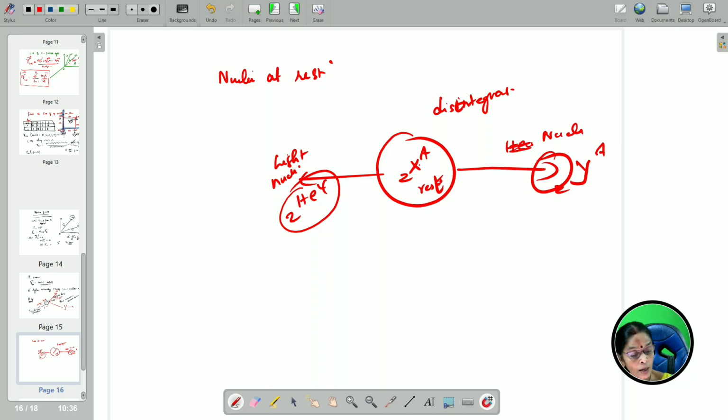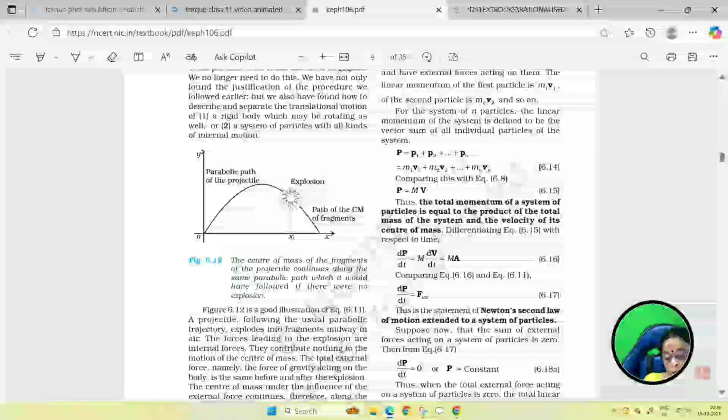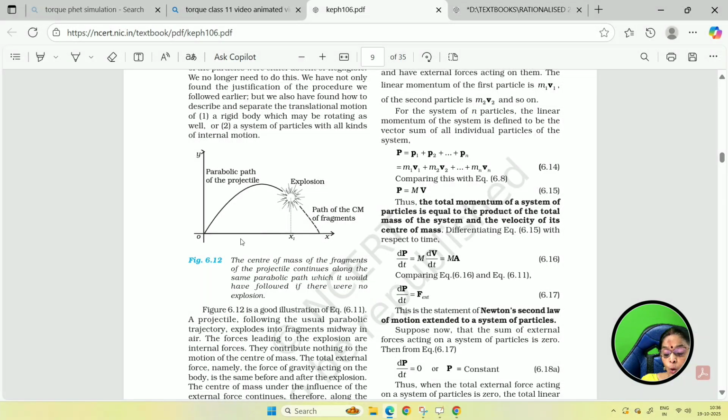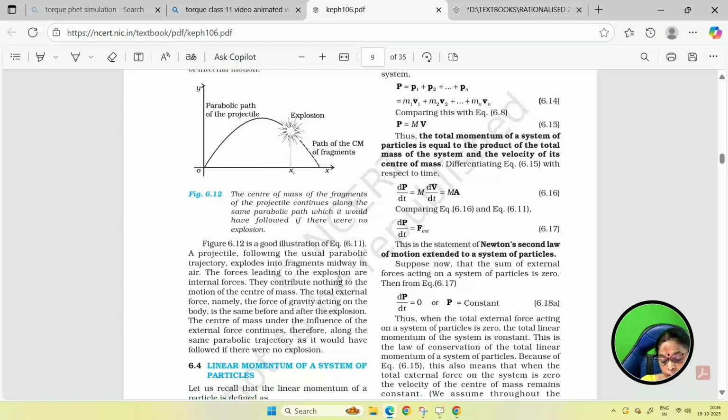In the same way, whenever you consider the expression for the projectile, let me show you that projectile from the NCERT textbook here. You can see the projectile while it is exploding. Even though it is undergoing a parabolic path, the path of the center of mass of the fragments is still in the same direction. See, it is a good illustration. You can just read this out from the textbook.